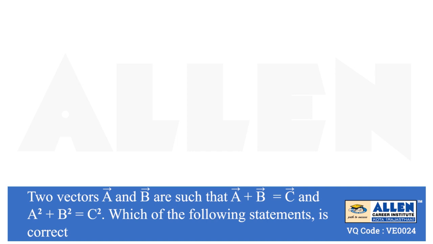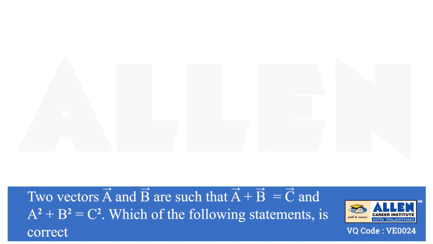Statement 1: A vector is parallel to B vector. Statement 2: A vector is anti-parallel to B vector. Statement 3: A vector is perpendicular to B vector. Statement 4: A vector and B vector are equal in magnitude.